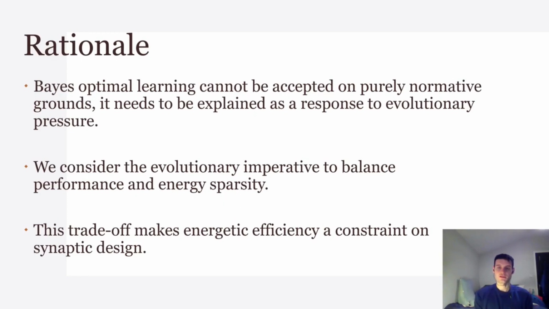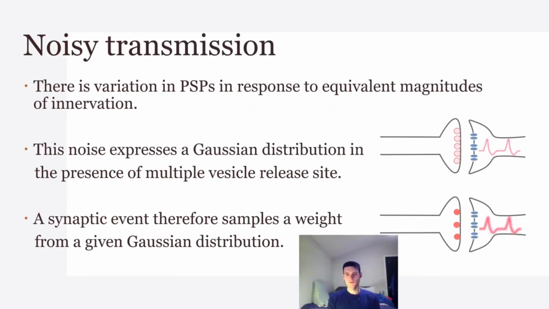However, evolution doesn't necessarily demand criticality of function. We consider energy sparsity to be a perennial selective pressure of evolution. Thus, a learning model for the brain should be energy efficient. We temporarily then put Bayesian plasticity aside, as we now observe what emerges from an energy-efficient treatment of synaptic plasticity.